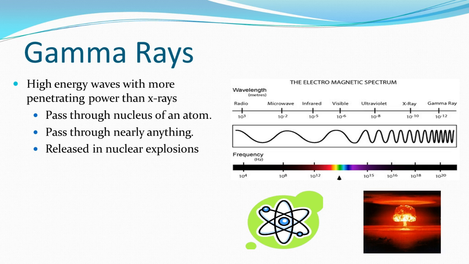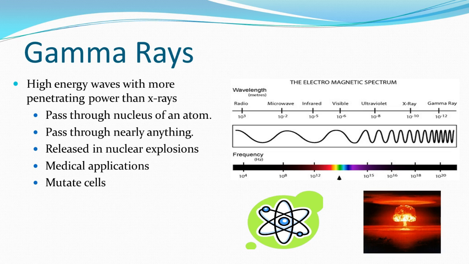They're powerful enough to pass through almost anything, which means they're powerful enough to pass through humans, to pass through our cells. There's a lot of great medical applications for gamma rays, but a lot of dangerous applications. Because we can, for medical purposes, mutate cells, but also high levels of gamma radiation can mutate cells in unexplained and undesired ways.